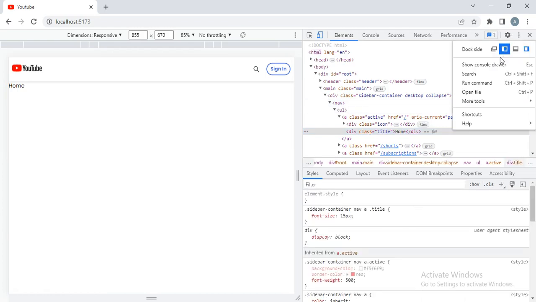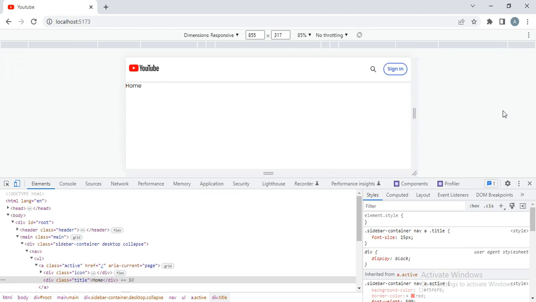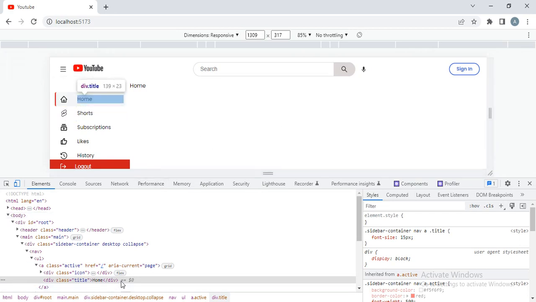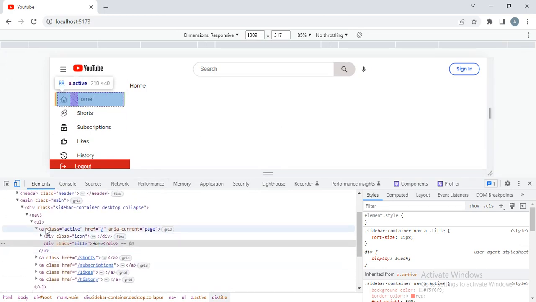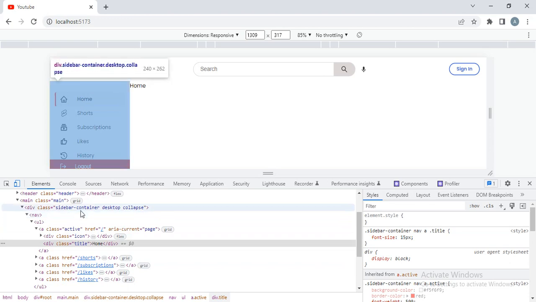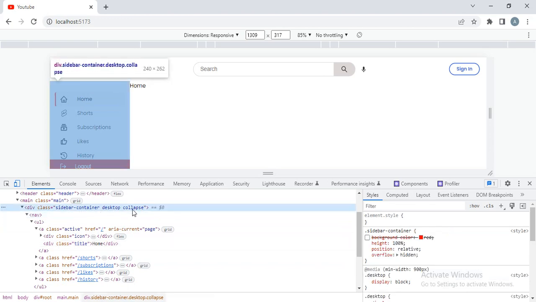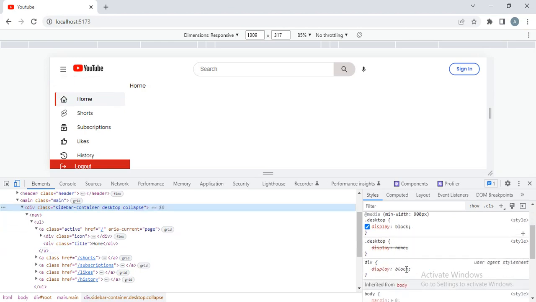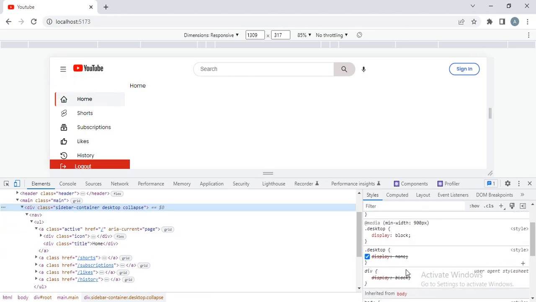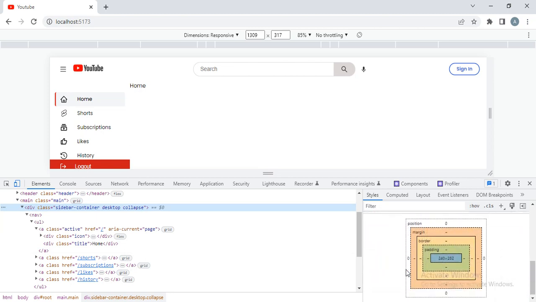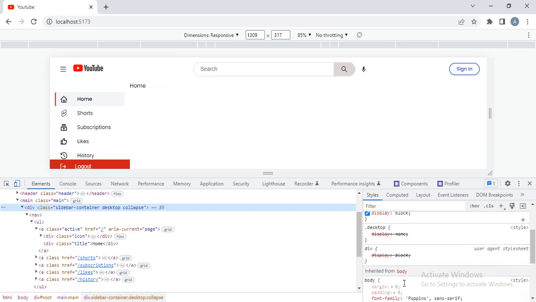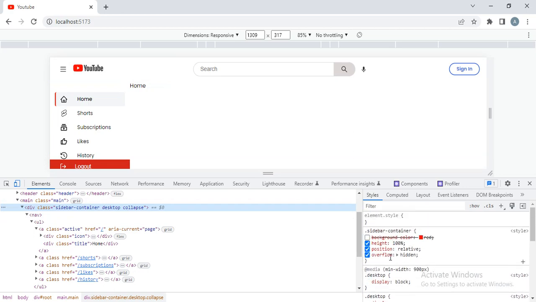let me bring this down and increase the width, and here I will check. See here this collapse, and why is this collapse not working? Let me check. Desktop is working, and collapse. Okay, the collapse class name is added, but nothing is available inside here.